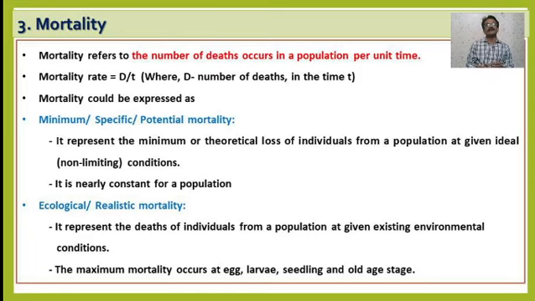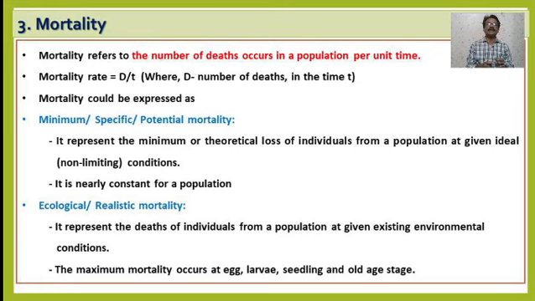The second one is the ecological or realistic mortality. It represents the death of individuals from a population at the given existing environmental condition. Realistic means in the real sense: whatever the environmental condition may be, what exactly is the rate of mortality? That is called the ecological or realistic mortality.